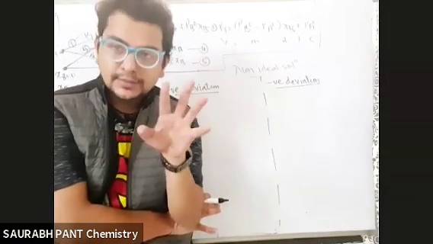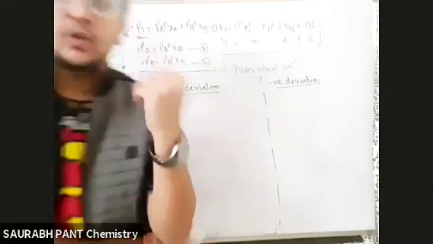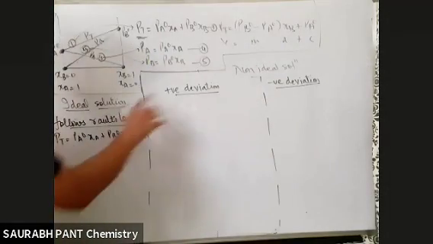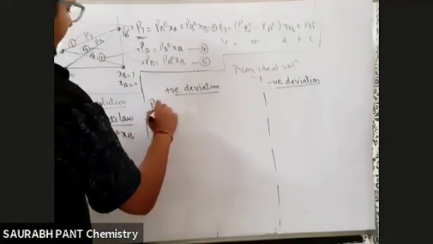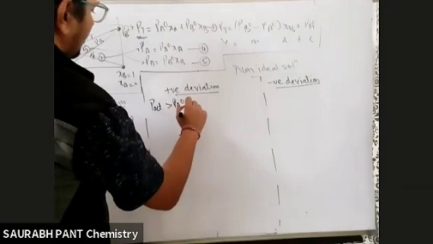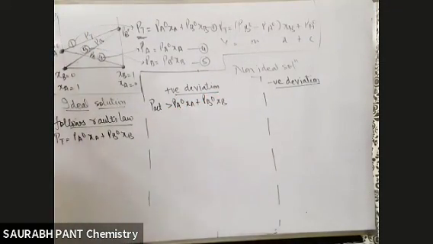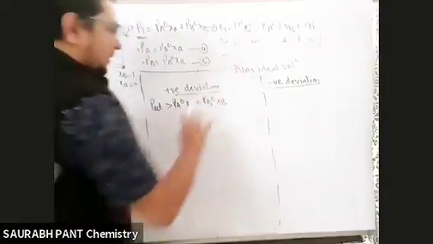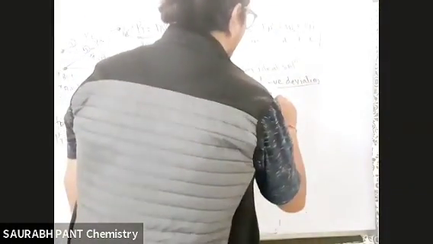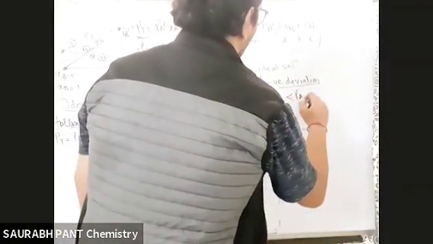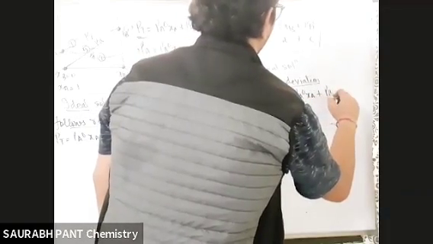If the total vapor pressure comes more, we call it positive deviation. That means the actual vapor pressure is more than PA naught XA plus PB naught XB. Negative deviation means the actual total pressure is less than PA naught XA plus PB naught XB. So this kind of situation can come.